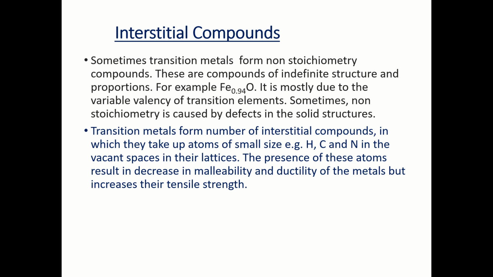The interstitial compound. Sometimes the transition metals also form interstitial compounds, in which they take up atoms of small size, for example hydrogen, carbon, nitrogen, in the vacant spaces in their lattice, and the presence of these atoms results in a decrease in malleability and ductility of the metal, but increases their tensile strength.